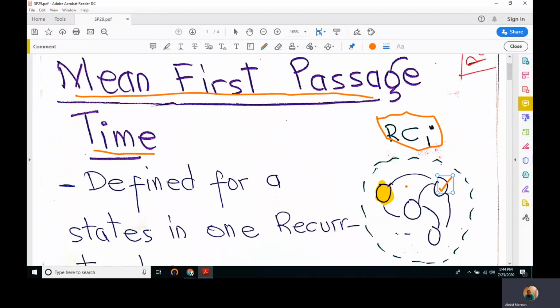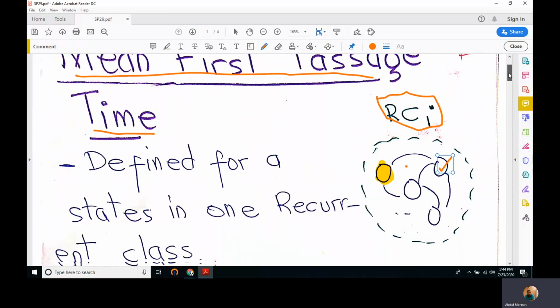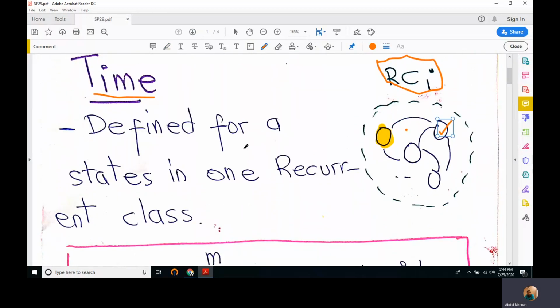It can also be from any other state, but we have to mention the initial point. What is the mean time that our selected state will be visited for the very first time? So it is defined for states in a given recurrent class.